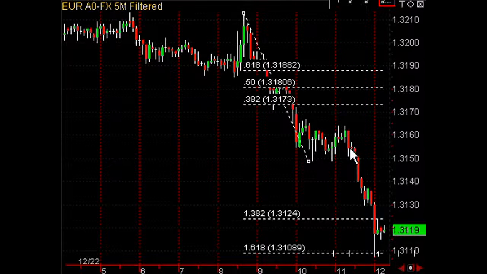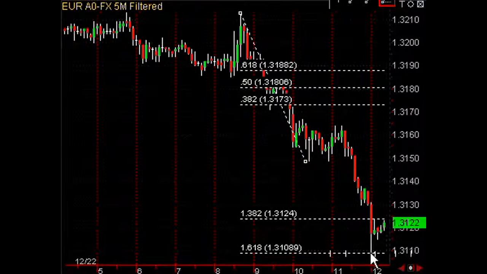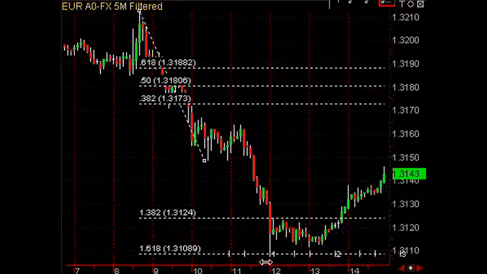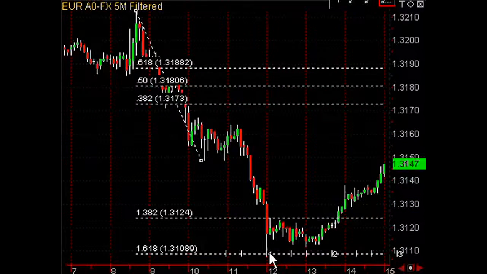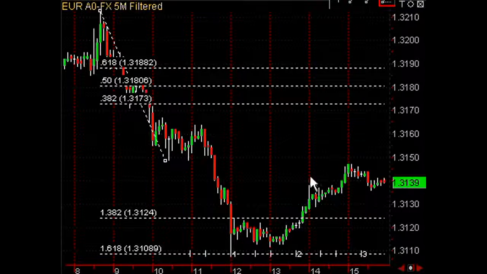So if you're a counter trend trader or you're trading with the trend, you want to hold on, and this is an excellent place to get out of the trade. Let's see what happens. Market just touches this area to the pip and retraces back up about 40 pips. So for those of you who are short, it gives you the absolute perfect place to get out of your trade. You would have caught 100% of the move, and you can trade counter trend there very safely because you can risk 5 or 10 pips, and in this case the market went up 40 pips your way.